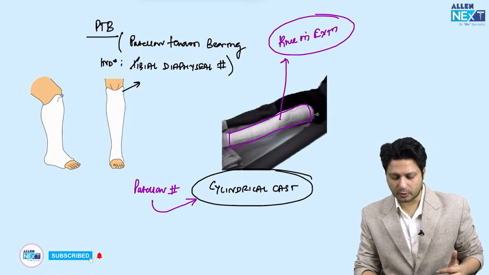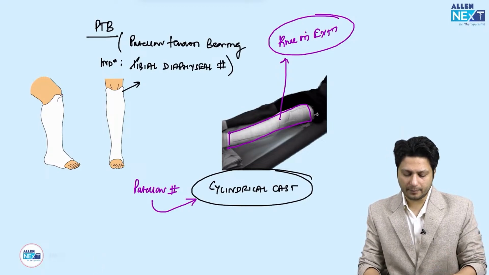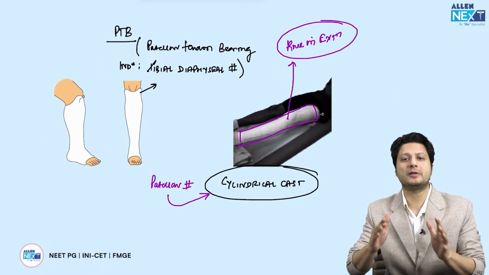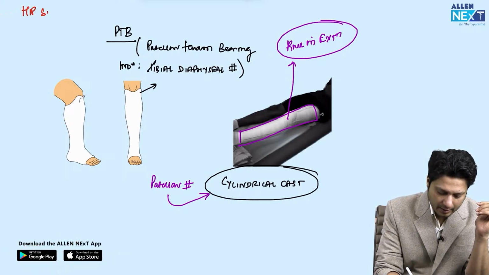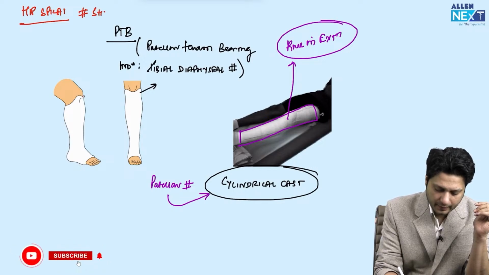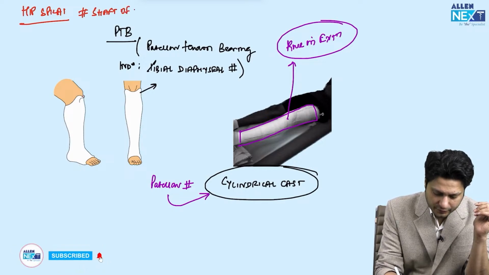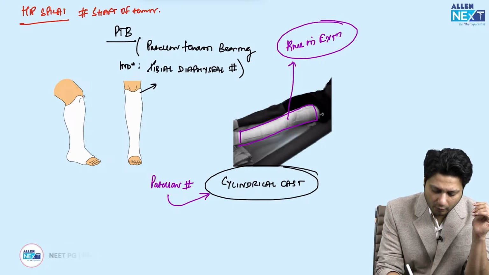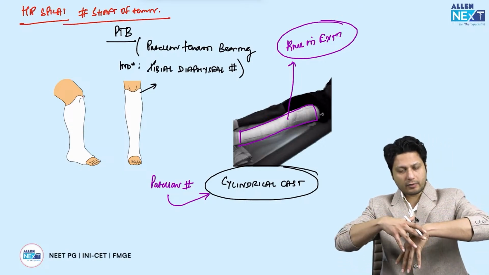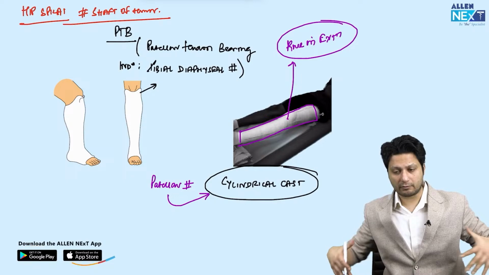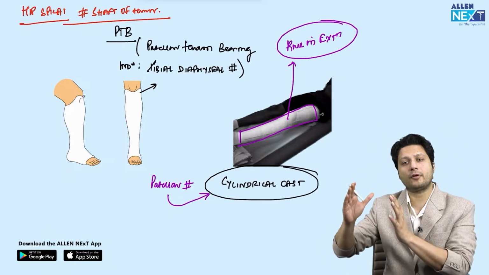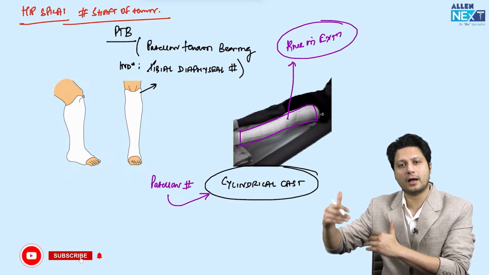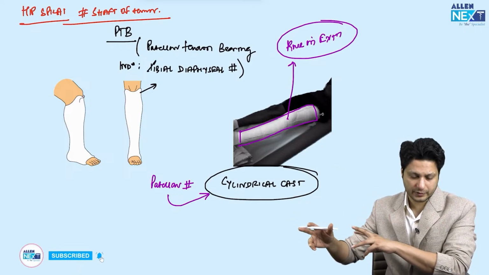एक और cast आपको दिया जा सकता है related to the lower limb, and that is going to be the hip spica splint. Now, hip spica basically is used in the management of fracture shaft of the femur in case of children, right? Or how will you identify this? उसमें there will be enclosure of the abdomen, there will be enclosure of the pelvis, there will be enclosure of the entire lower limb, but half of the lower limb, that means all the way above the level of the knee on the opposite side also.